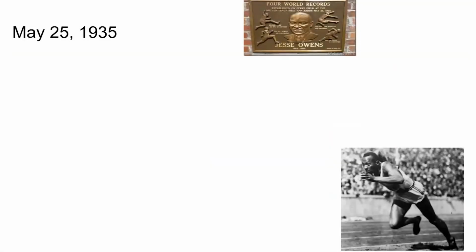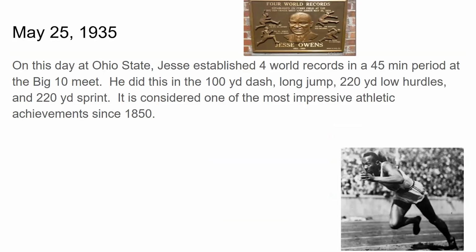May 25th, 1935. On this day at Ohio State, Jesse established 4 world records in a 45-minute period at the Big Ten meet. He did this in the 100-yard dash, the long jump, the 220-yard low hurdles, and the 220-yard sprint. It is considered one of the most impressive athletic achievements since 1850.